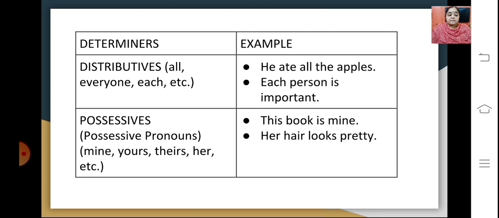The next kind of determiner here is possessive. That is generally the possessive pronouns that you know about. Mine, yours, theirs, hers, his. All these come under these possessives, which again we use as determiners in the sentences. So: This book is mine. So mine here is the possessive used. Her hair looks pretty. So her becomes the possessive pronoun or the determiner here, which is explaining the noun, giving some kind of explanation to the noun.